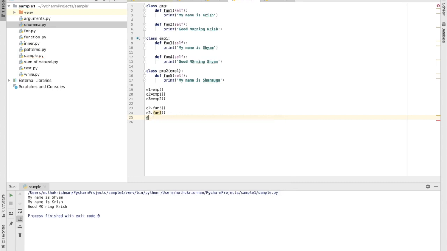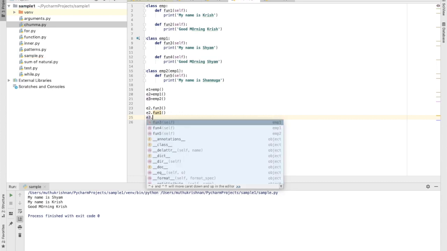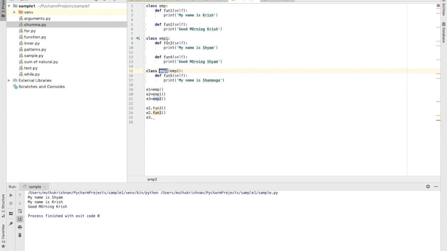The same way for the class 3 also, EMP2 has already inherited EMP1, so it can access function 3, function 4 and function 5. These are all the functions that the third class EMP2 can access.